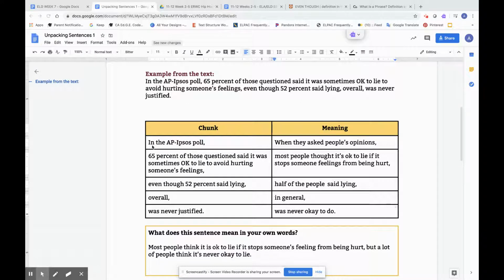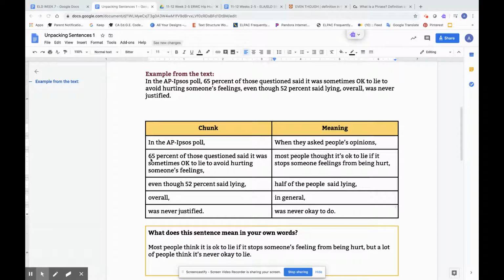The first chunk reads, "in the AP Ipsos poll." A poll is a survey where you might ask people their opinion or what they think about a certain topic. In this case, we're talking about lying. So I can come over here and say that that might mean when they ask people's opinions.